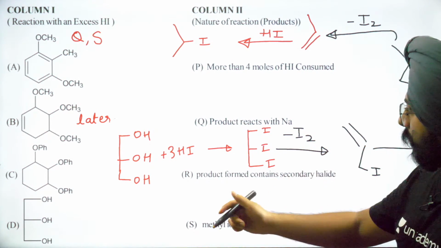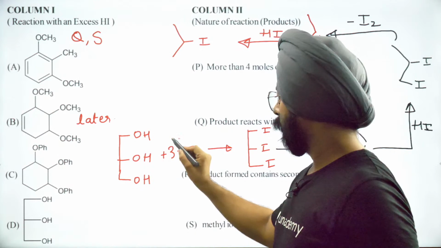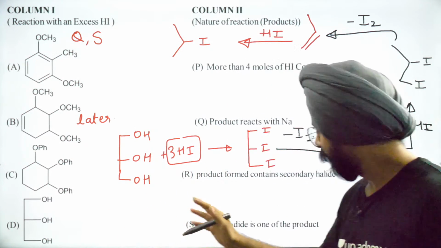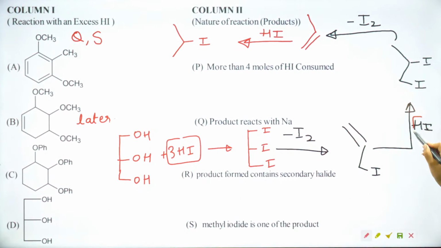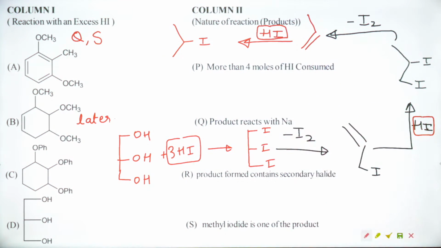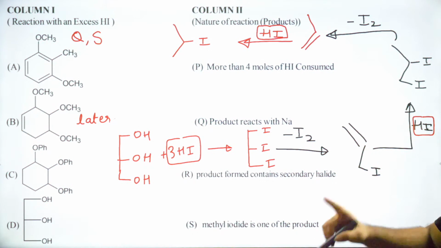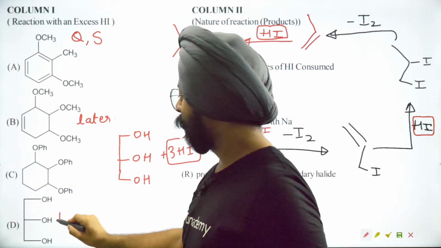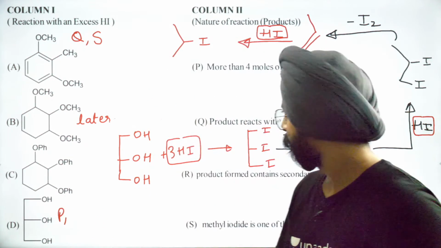ठीक है? So what happened over here? Glycerol. We used 3 moles of HI. Something happened. Then we use 1 more mole of HI. Something happened. Then we use 1 more mole of HI. So for option D, do you realize that yes, we are using more than 4 moles of HI?